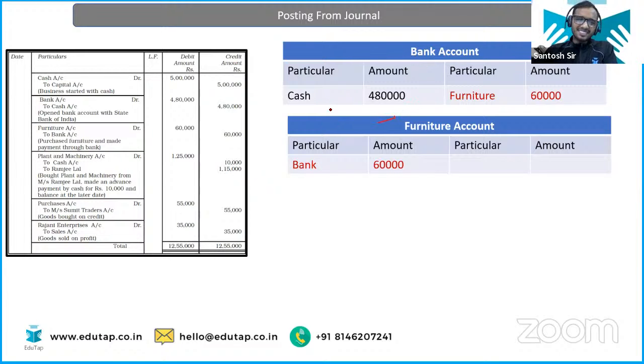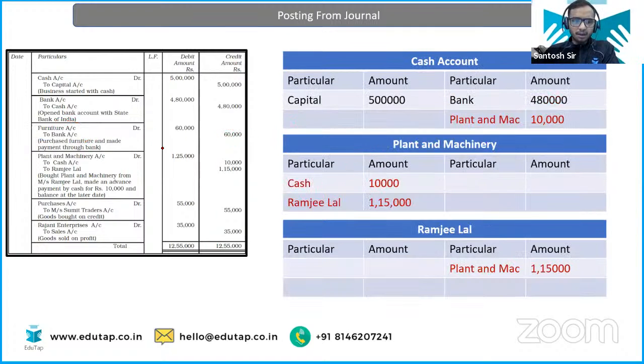Now furniture account, again the same entry. Now I'll pick up the speed because I have shown you how to do that. Furniture account is getting debited. On the debit side of the furniture, you will write what? Bank account, and you will write the amount of 60,000. Clear everyone? Cash account, again cash account is getting credited by 10,000. So on the credit side of the cash account you will write plant and machinery. Why?